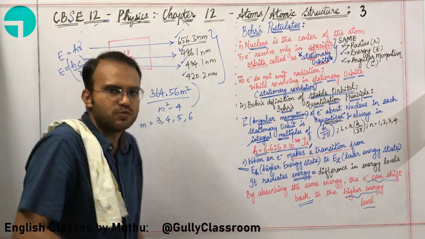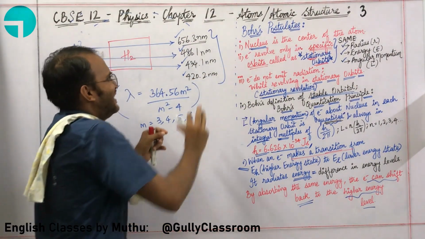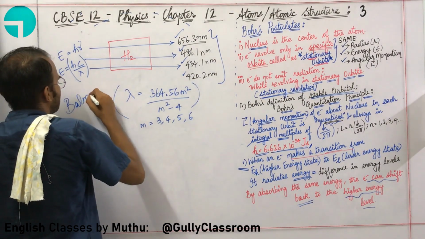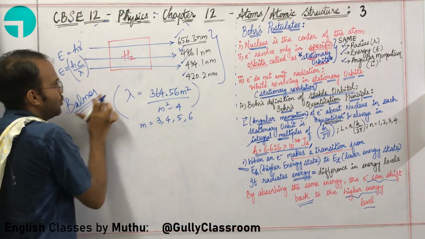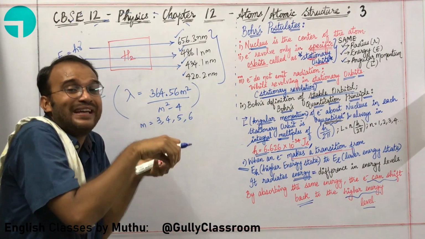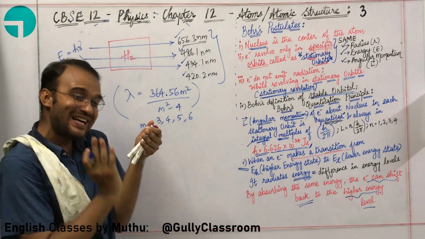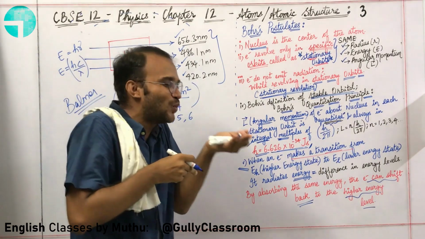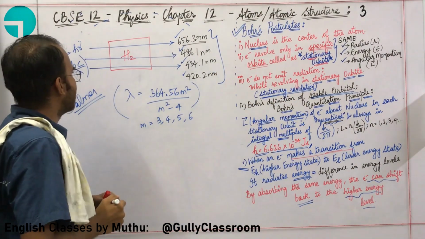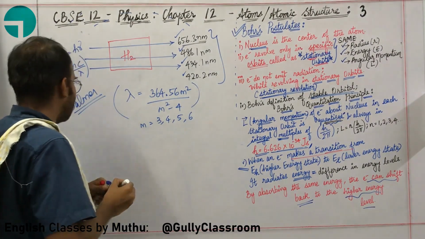So, Bohr, what did he do? He took Rutherford's model and he took Balmer's idea. What is the name of the mathematician who did this work? Balmer. He integrated Balmer's idea into Rutherford's model and developed Bohr's postulates. Okay, sir. What else can you talk about in this particular idea?